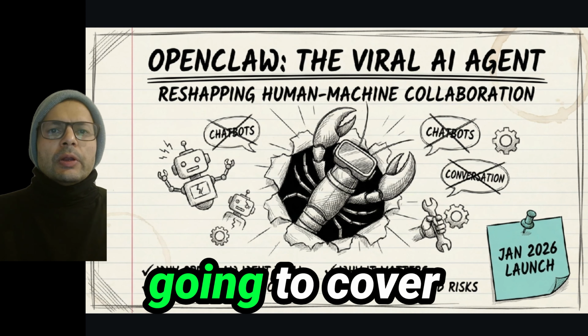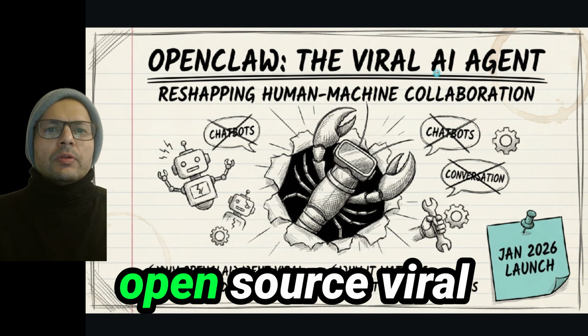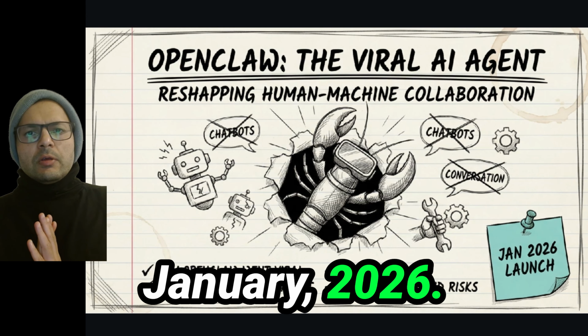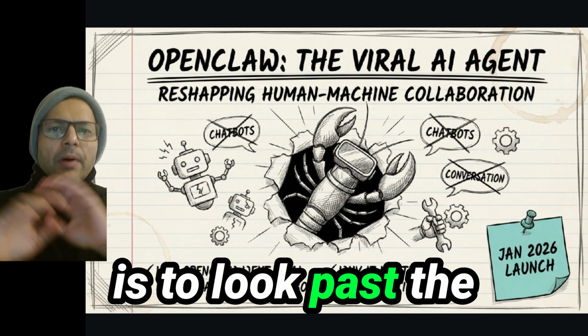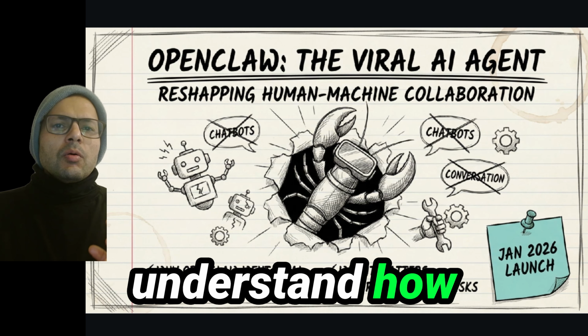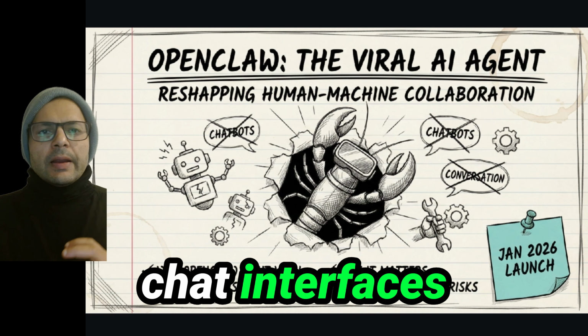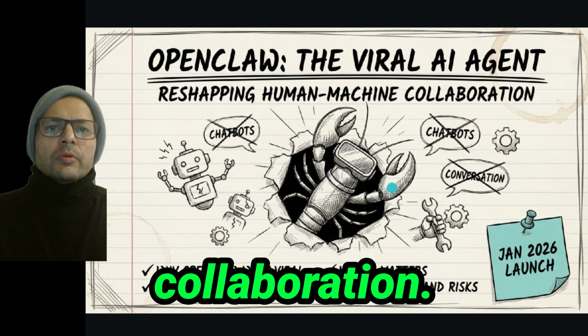In this presentation, I'm going to cover OpenClaw, an open source viral AI agent project that launched in January 2026. So the goal here is to look past the viral growth and understand how this AI tool shifts the dynamic from basic chat interfaces towards autonomous collaboration.